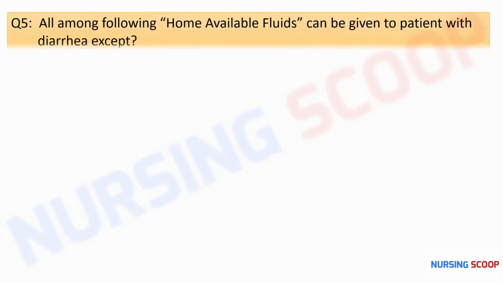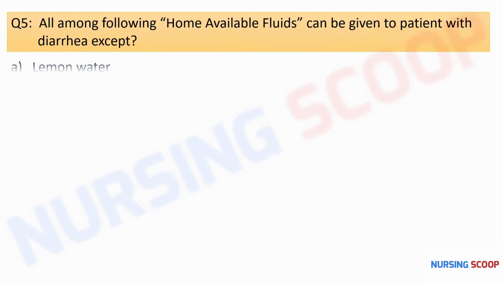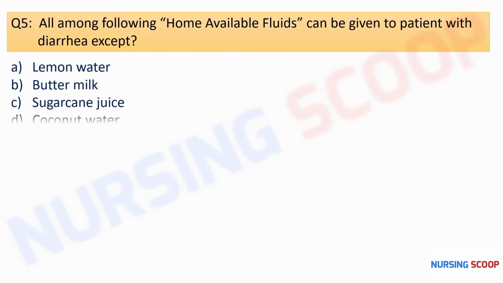Next question is, all among the following home available fluids can be given to the patient with diarrhea except lemon water, buttermilk, sugarcane juice or coconut water? So which of the following fluids should not be given to the patient with diarrhea? Here the correct option is option C, that is sugarcane juice. This is not recommended in case of diarrhea as it is helpful in treating constipation. Any kind of dairy product like milk, cheese or juices which contain sugar are not recommended in diarrhea. So the correct option is option C.